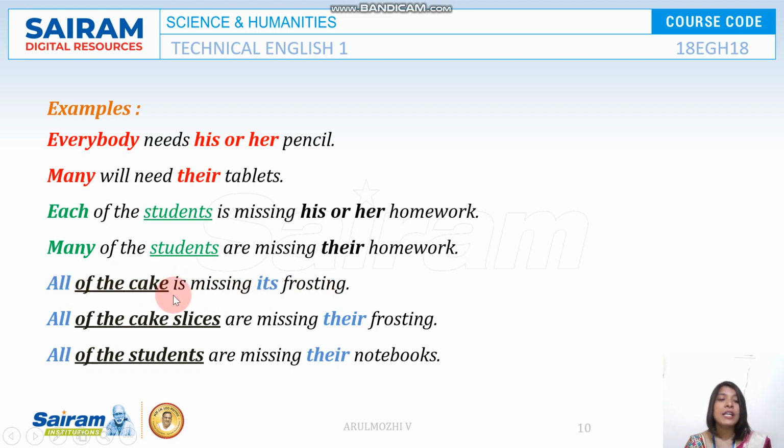When you go for the entire amount in a cake, then it takes a singular verb, okay. All of the cake slices are missing their frosting, okay. When you say all of the cake slices are missing their frosting, it is plural in number, so it takes a plural verb. All of the students are missing their notebook.